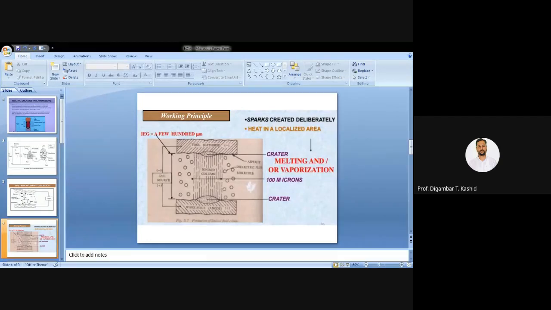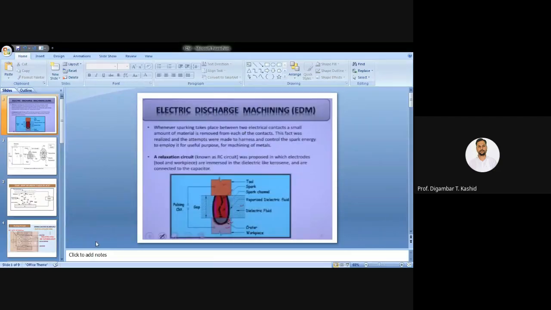Whether you got how the sparking is taking place and how metal is removed. Please draw this diagram, all of you.